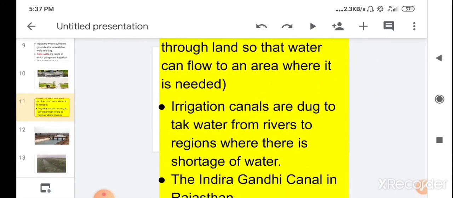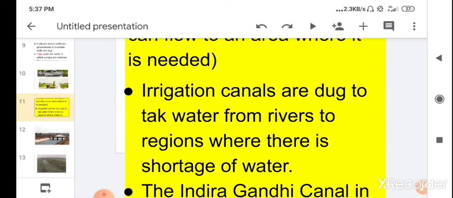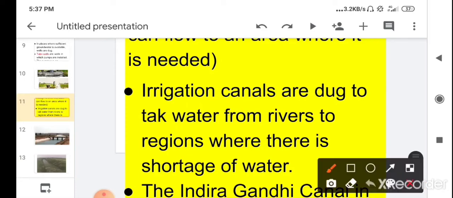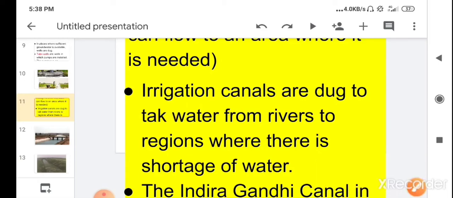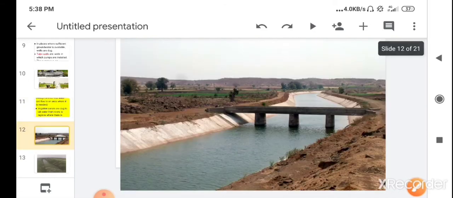Children, irrigation canals are dug to take water from a river to the region where there is shortage of water. So you have seen the picture. This is the picture of an irrigation canal. So the land is cut, it's dug to take the river water to the places where the water is needed, where there is a shortage of water.